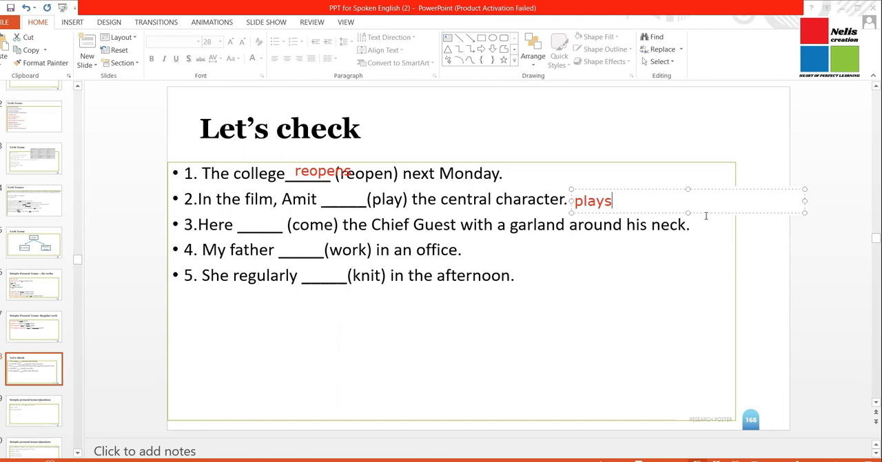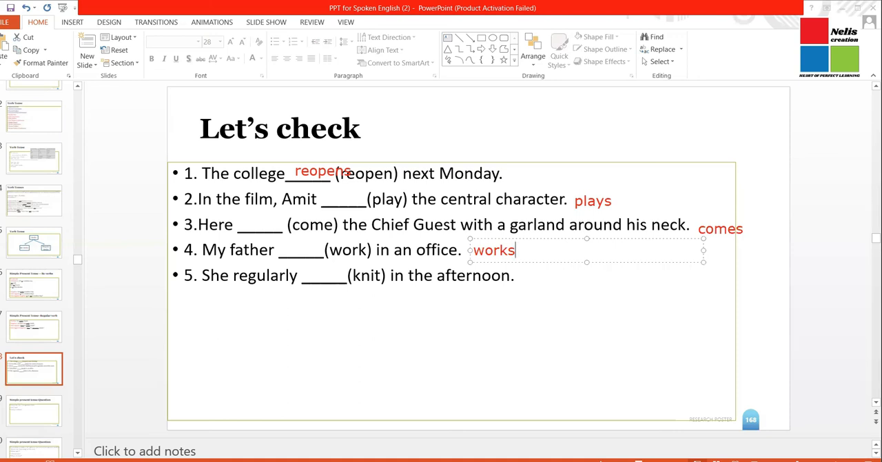The next one, here dash the chief guest with a garland around his neck. The verb in the bracket is come. So if we have to use the verb in the appropriate form, we will write, here comes the chief guest with a garland around his neck. The next one, my father dash in an office. Father is again a singular subject. I'm talking about my father. And therefore the verb work, if we need to use the verb work over here, we have to add an S. My father works in an office.